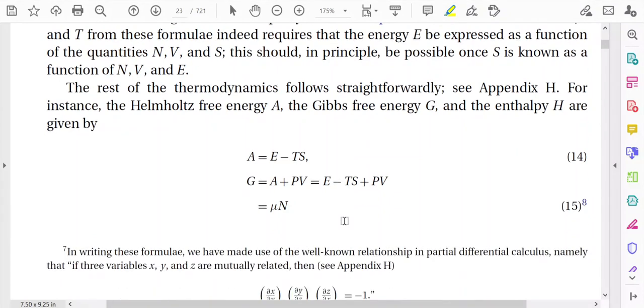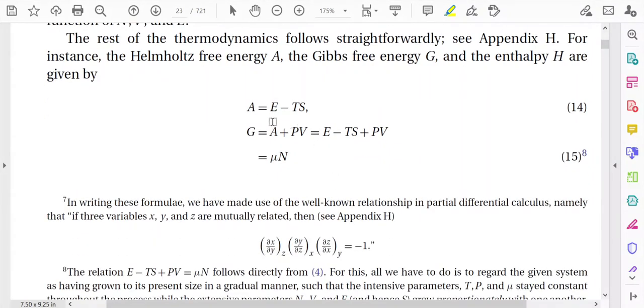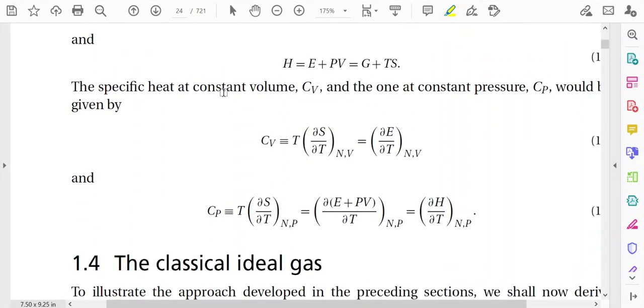Now, one more thing. From thermodynamics you already know, for example, the Helmholtz free energy A, which is given as E minus TS, and the Gibbs free energy G, which is A plus PV, equal to E minus TS plus PV, that is μ into N. These two energies are also important. Why? Suppose the enthalpy H is equal to E plus PV.